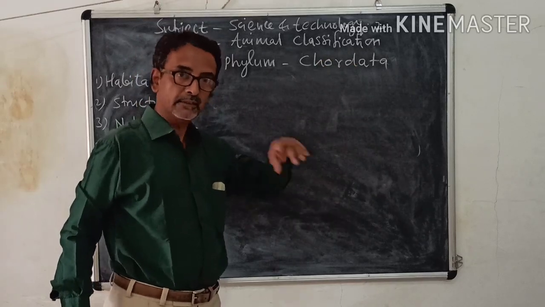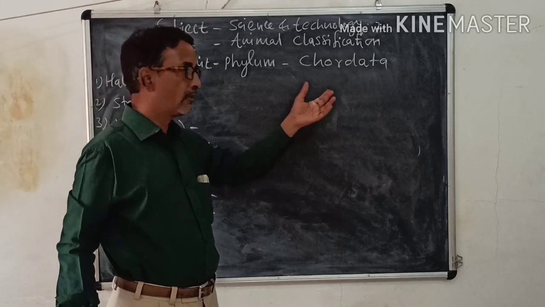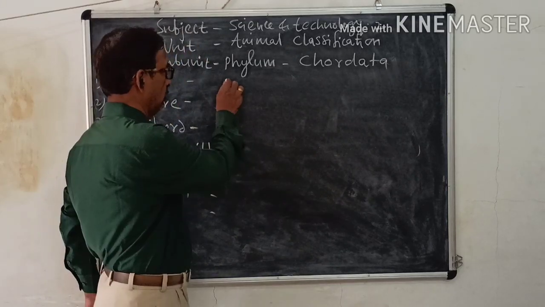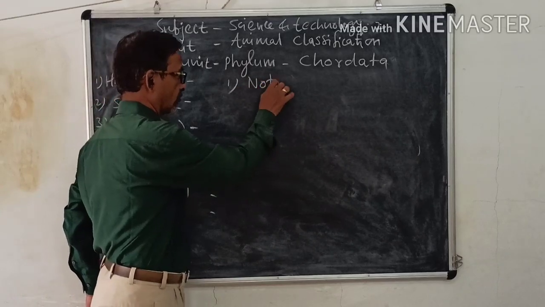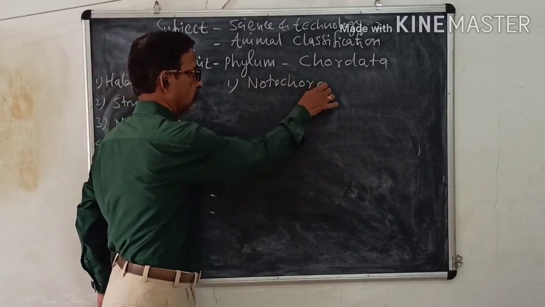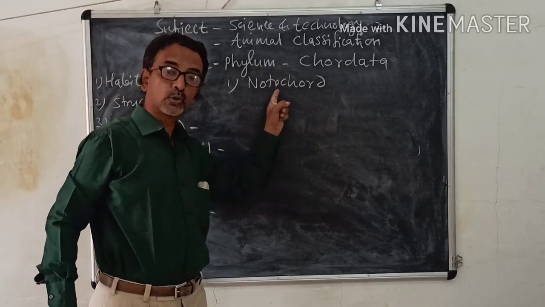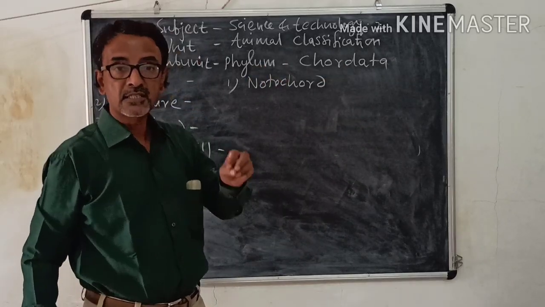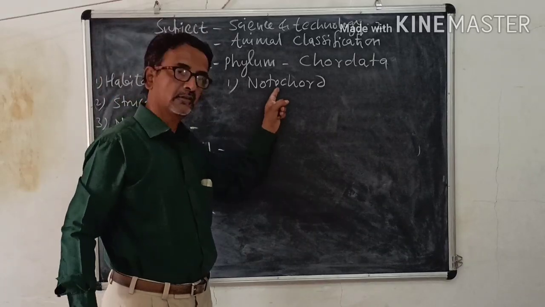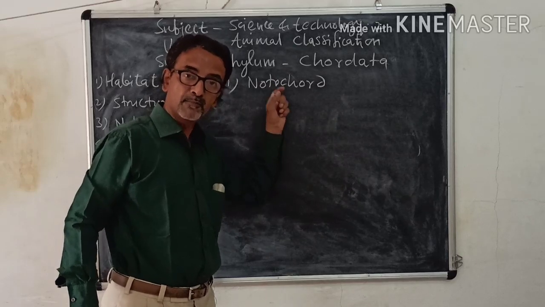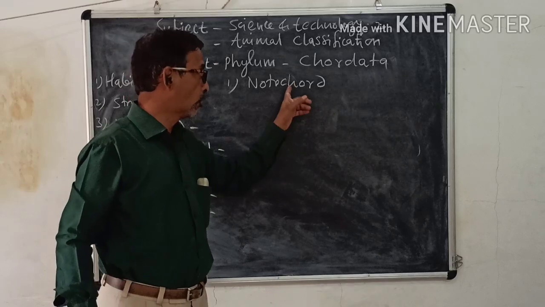We have already seen them at the start of this chapter; again we can make a revision. The first is presence of notochord. All the animals belonging to phylum Chordata have notochord during some stages of development.